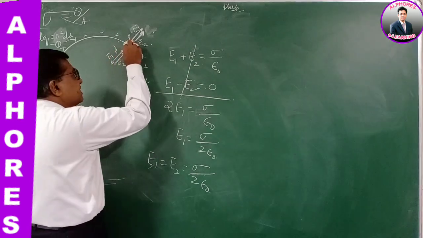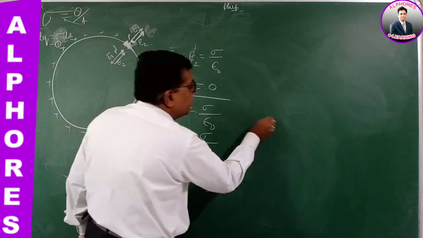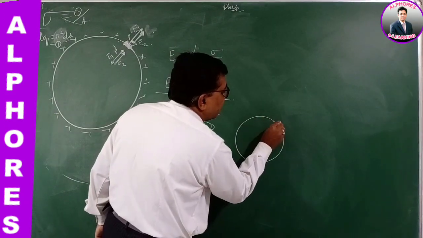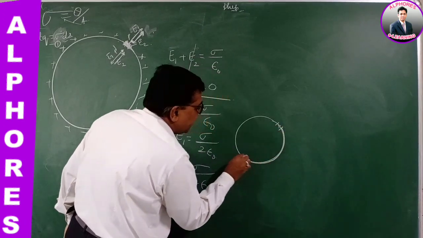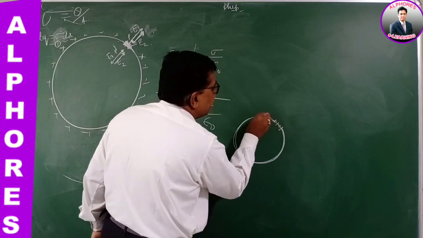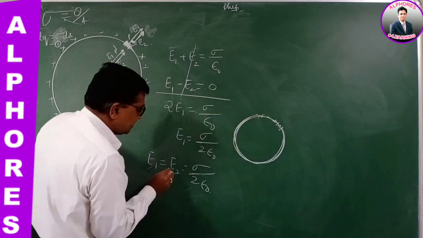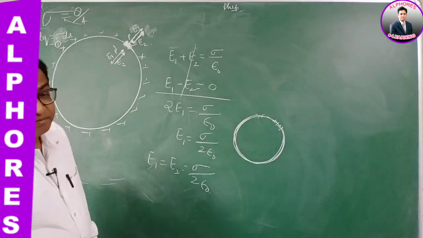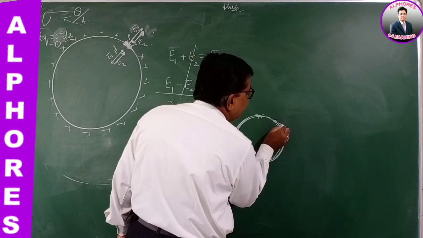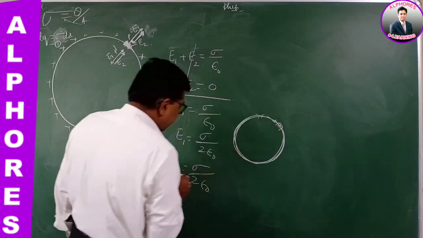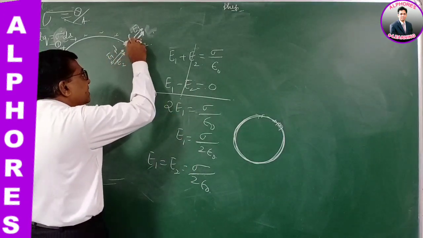So at the nearest point on the conductor, this is the field produced due to the remaining part of the conductor. Suppose I take this conductor, and this was the small area element. At the nearest point, the field produced by the remaining part of this conductor, from here to here, is E2, sigma by 2 epsilon naught. Now, that field E2, sigma by 2 epsilon naught, will act on this area element.